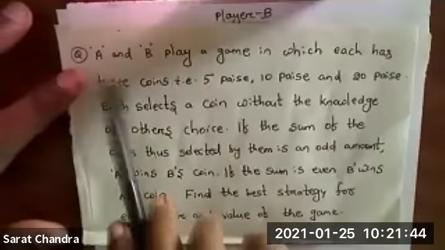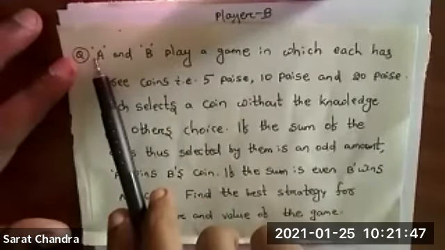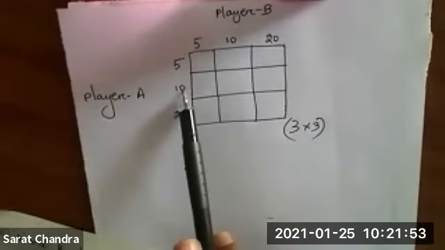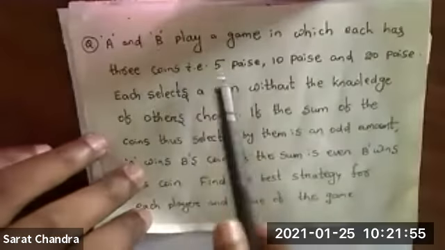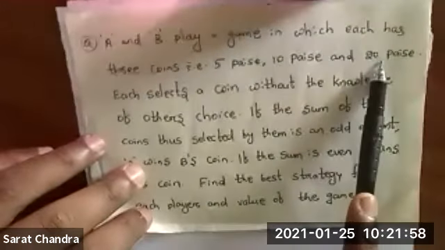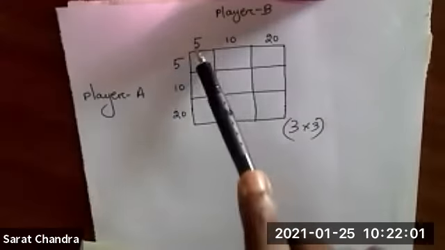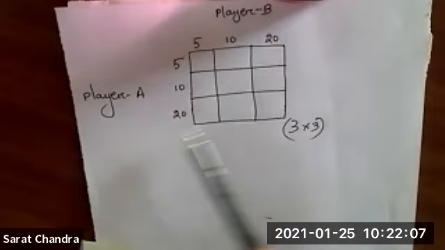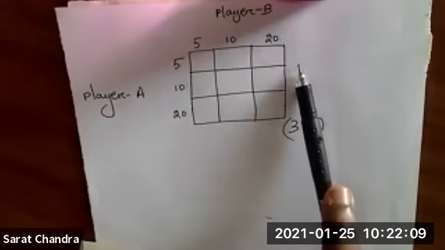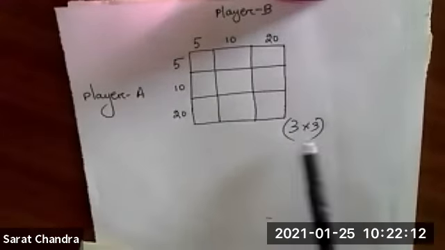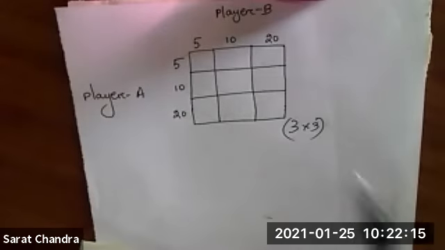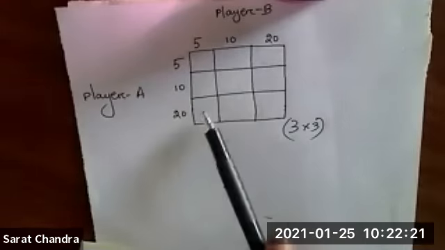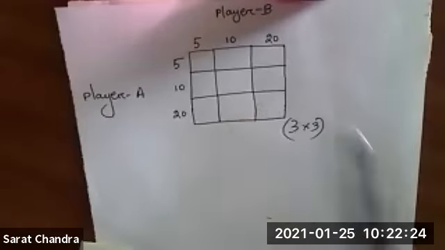So player A is there, player B is there. Player A has 3 coins, 5 paisa, 10 paisa and 20 paisa. Player B also has 3 coins, 5, 10, 20. Right. Now how do we fill this matrix? This is the manner in which we have constructed the matrix, and we know it is a 3 by 3 matrix, meaning 3 rows and 3 columns. Now how do we put the values? What values do we have to put over here? For that we have to read the question.